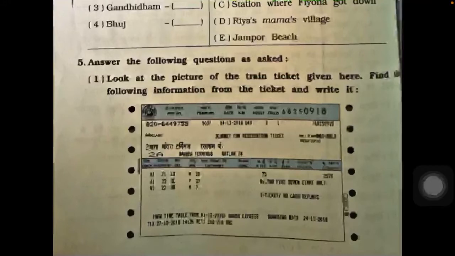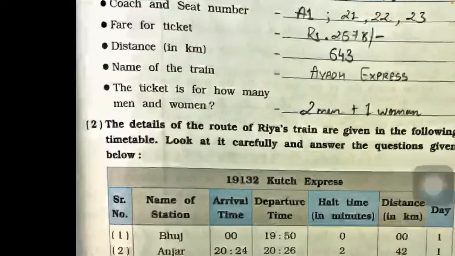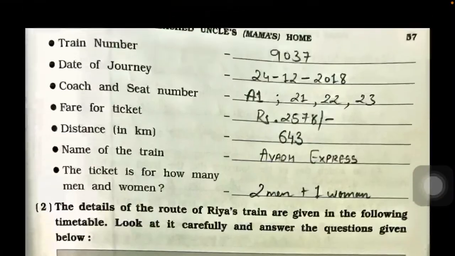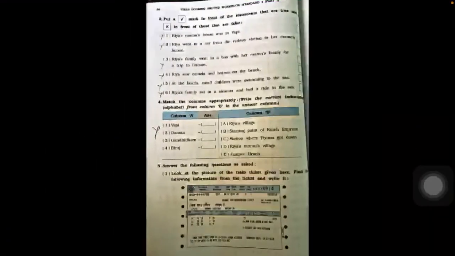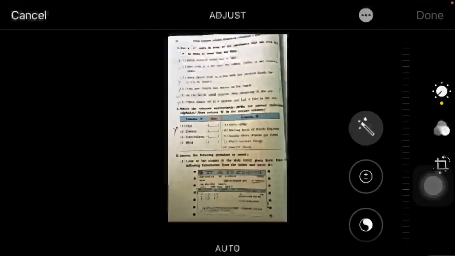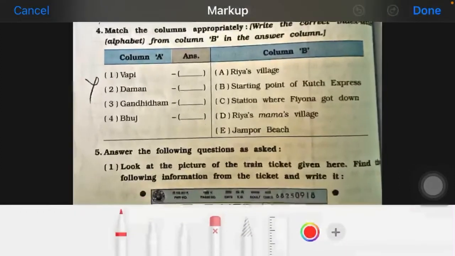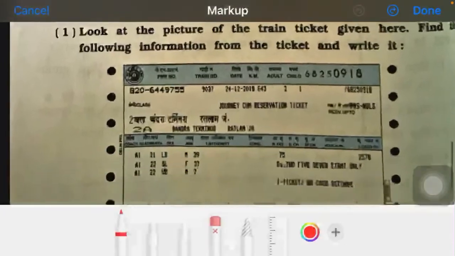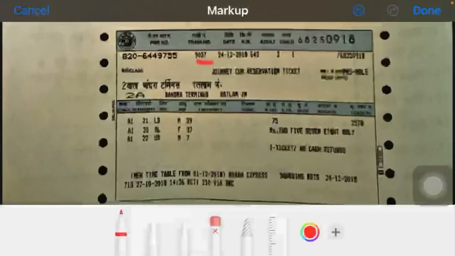This is the picture of the train ticket. You have to write the answers to the questions given here, with the help and reference of the ticket above. The first question is asking: what is the number of the train? What is the train number? We can say that the train number is 9037. Here is the train number, 9037.